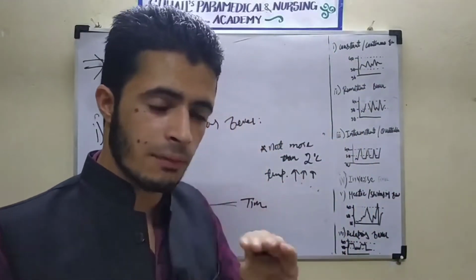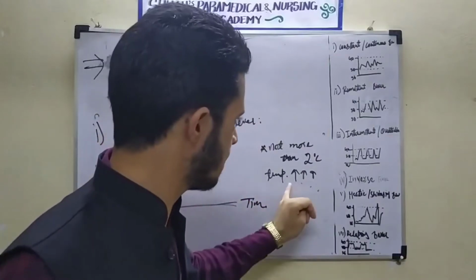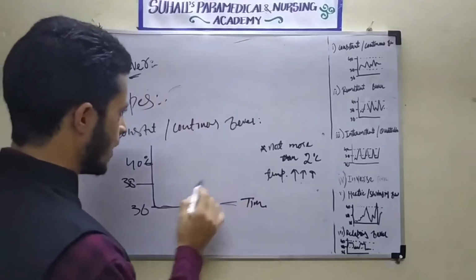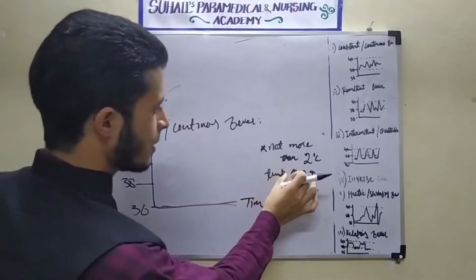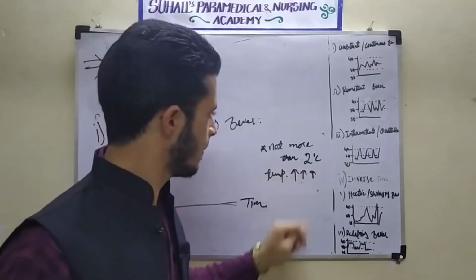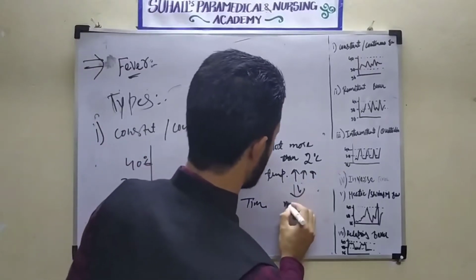Remember, it will be within the limit of 2 degrees Celsius that the temperature can increase. And also remember one thing, there is an increment of 2 degrees Celsius temperature between morning and evening.